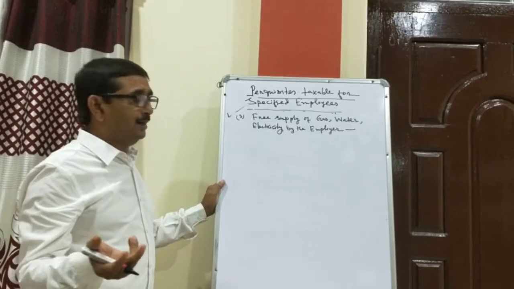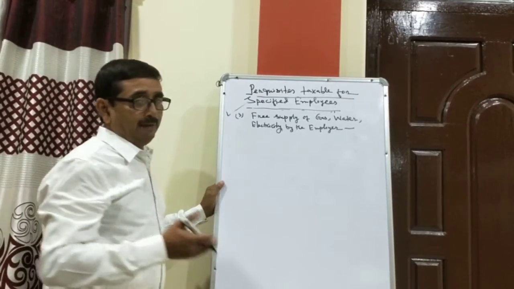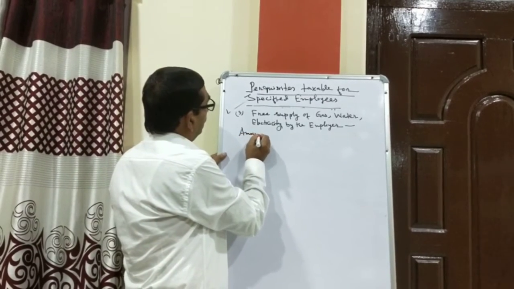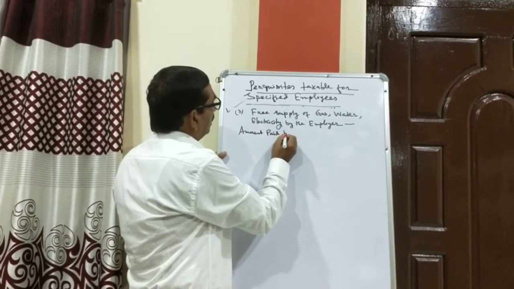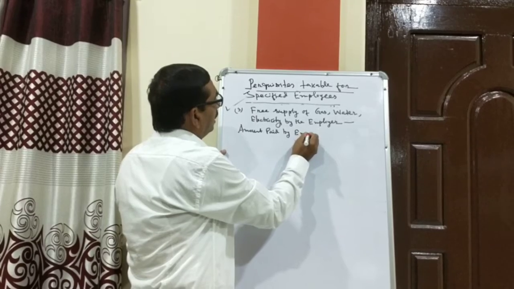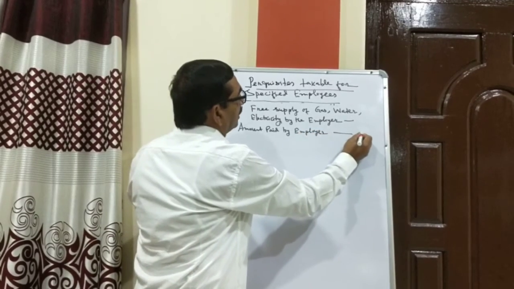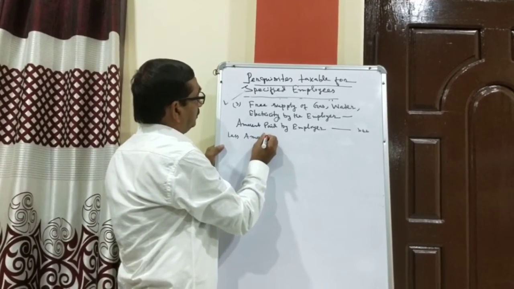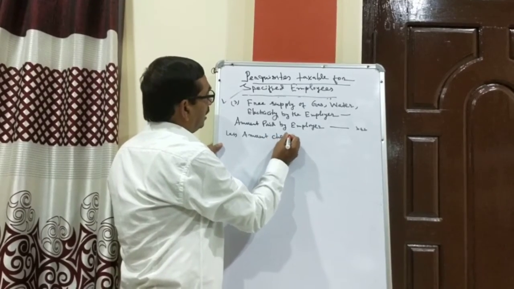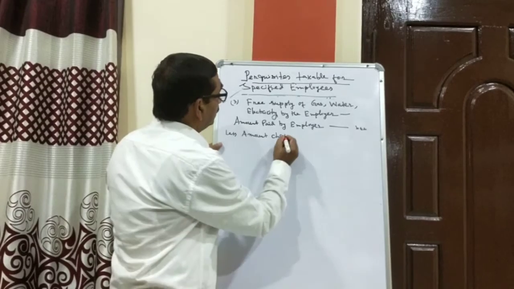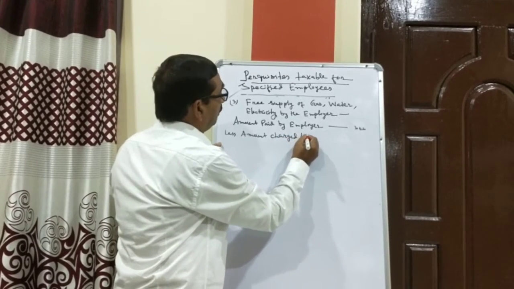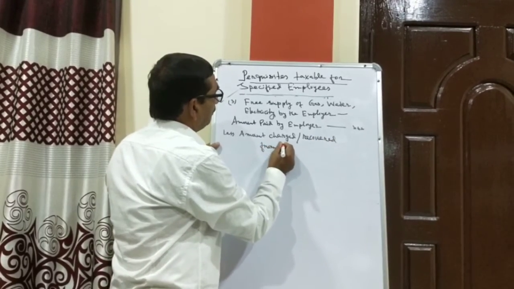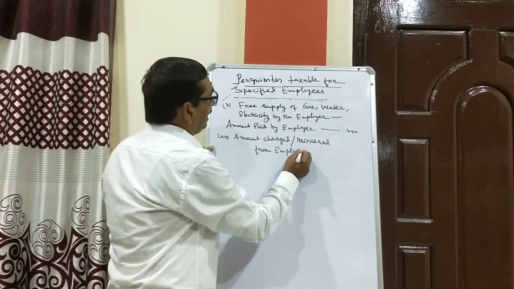The amount paid by the employer, less the amount charged or recovered from the employee.